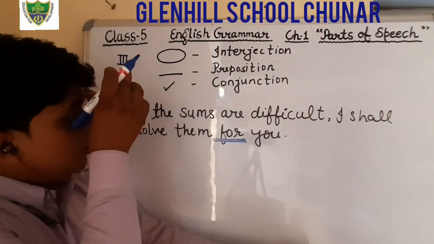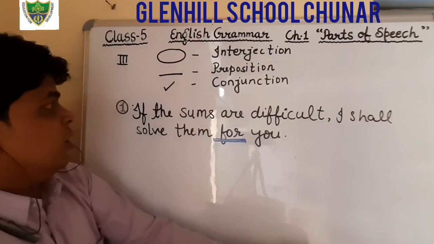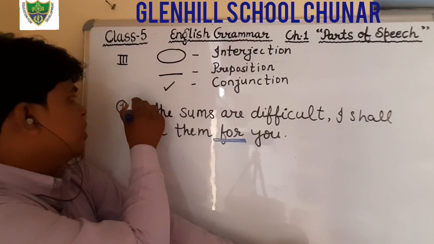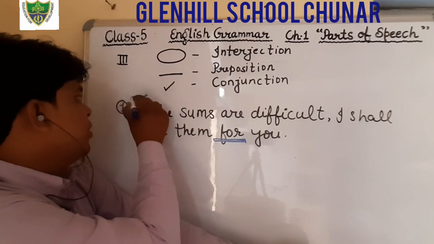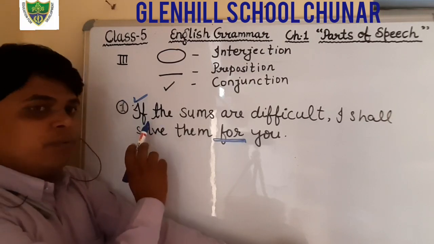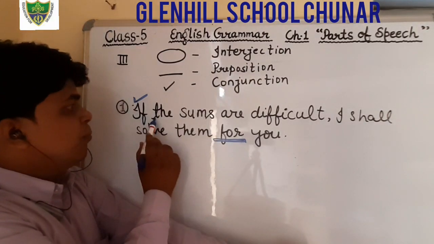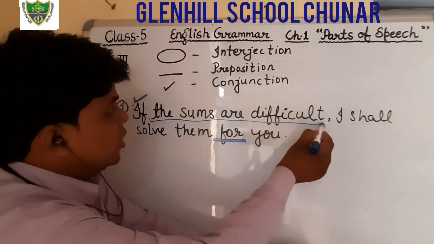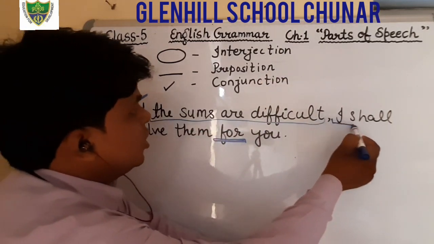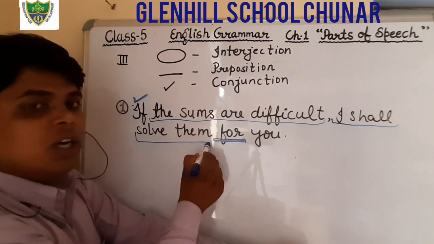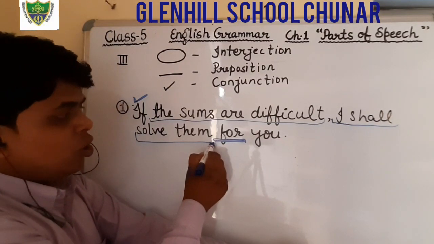Okay, and the next, conjunction. In this sentence, what is the conjunction? "If", because there are two sentences. You can see, "if the sums are difficult" is one sentence, and the next sentence is "I shall solve them for you".